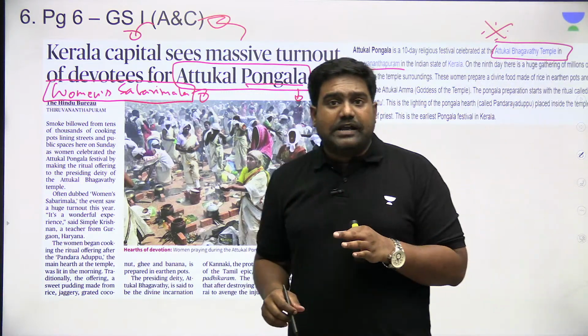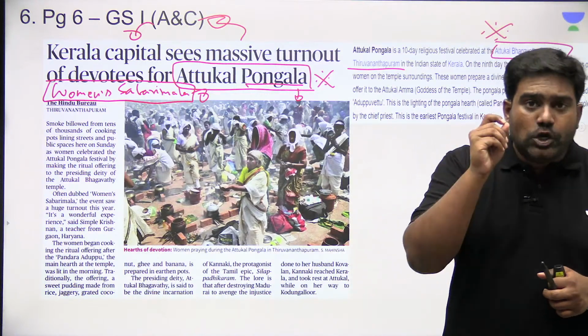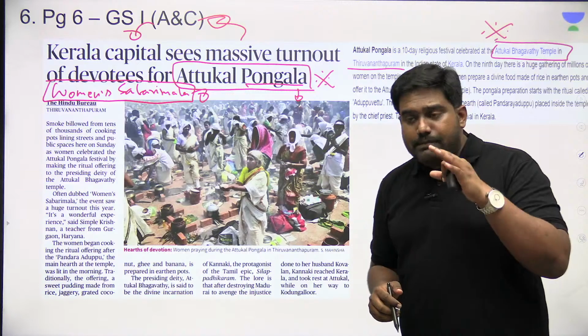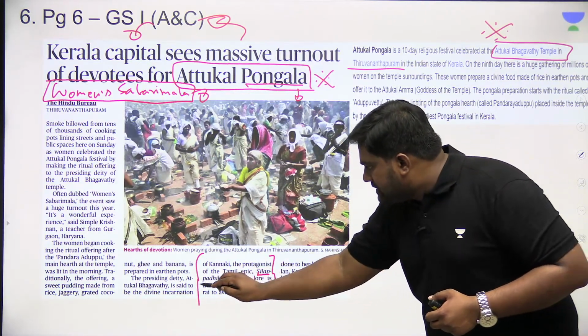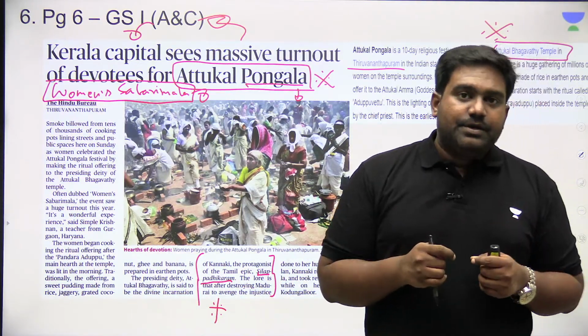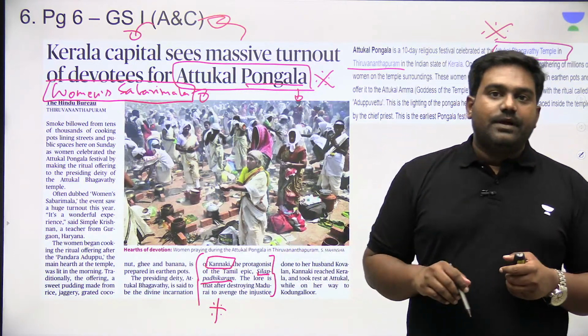Now, why is this significant? This is significant because the Attukal Bhagavati temple in Thiruvananthapuram has a lot of historical and cultural significance. It also finds a mention in the Tamil epic Silappadikaram. In this Tamil epic text, there is a reference to a character by the name Kannaki.